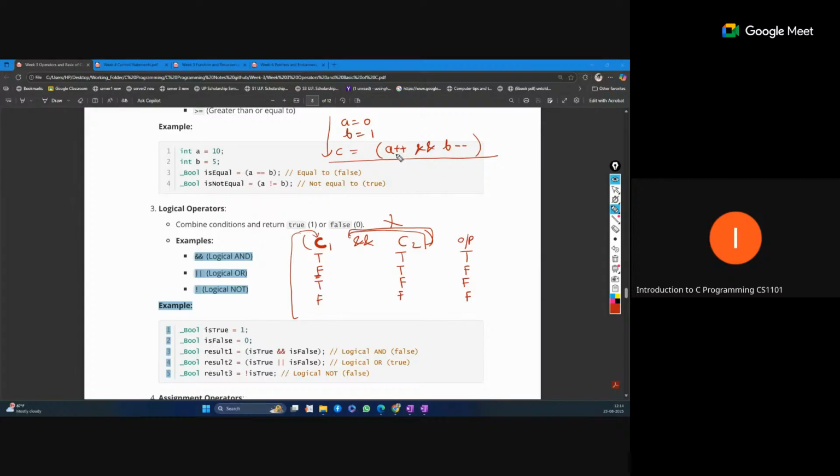Post increment is generally: first we use the current value of the operand in the current expression. After that we increment it. This is the AND expression, so the compiler will check this expression first and read this value. After reading this value, that value will be used for the conditional statement, and after that the increment will happen. Currently a equal to 0, and 0 will be considered as false.